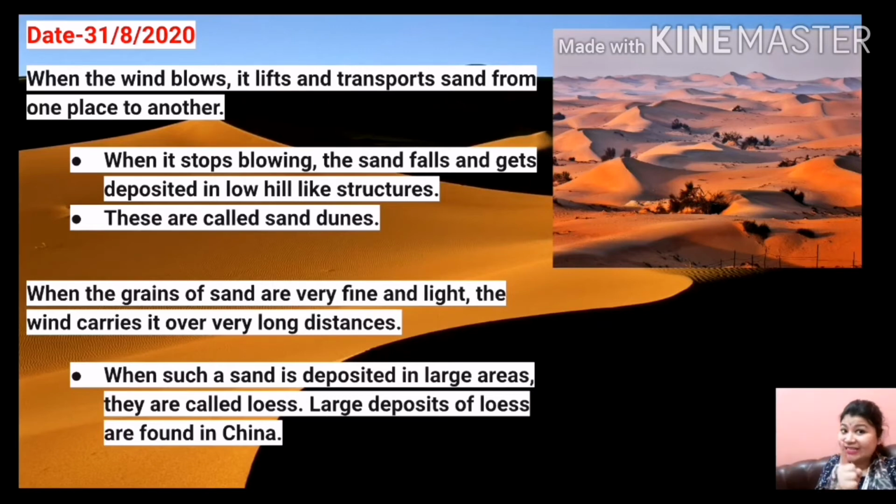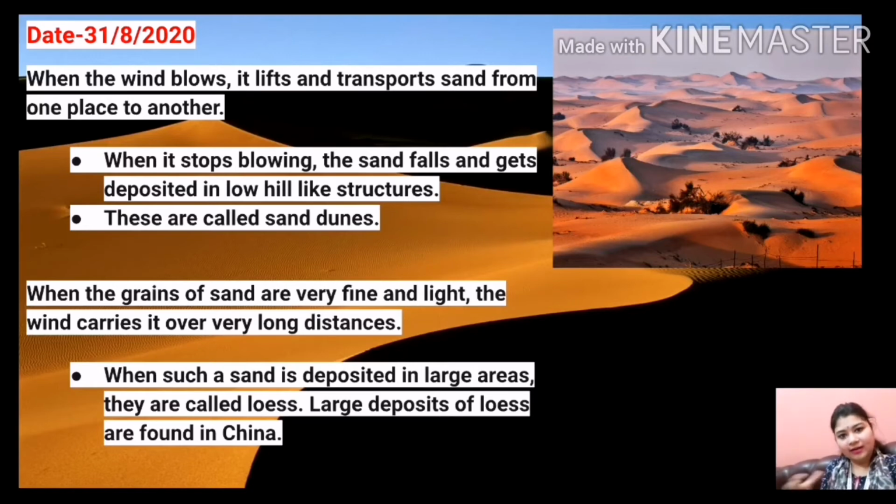You can see the pictures of the sand dunes, students, on your screen. So just remember, wind keeps on blowing on the desert area and transports sand from one place to another. Then when the wind stops blowing, the sand falls and gets deposited in a particular area, and there low hill-like structures are formed, and these are called sand dunes.